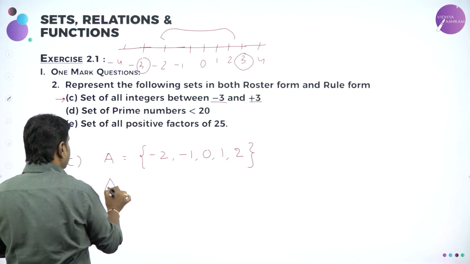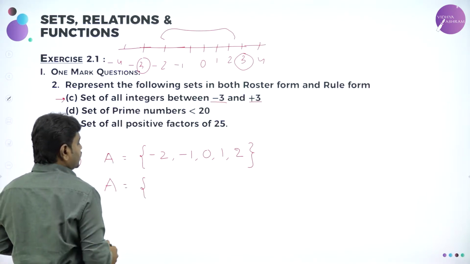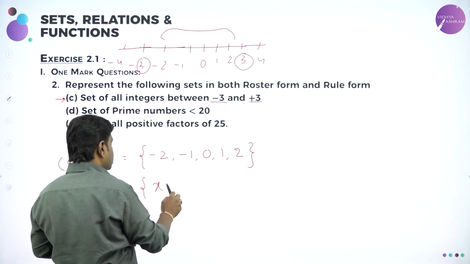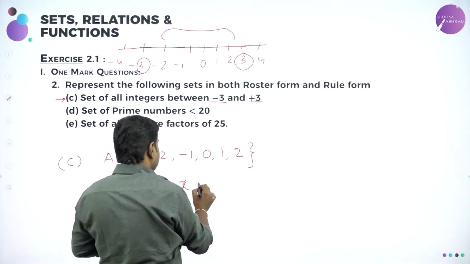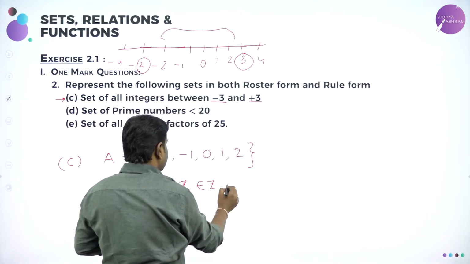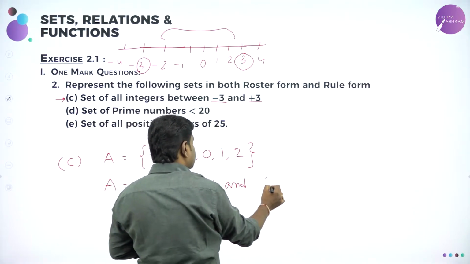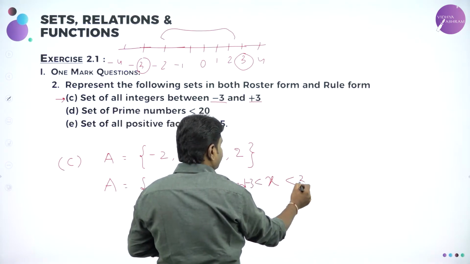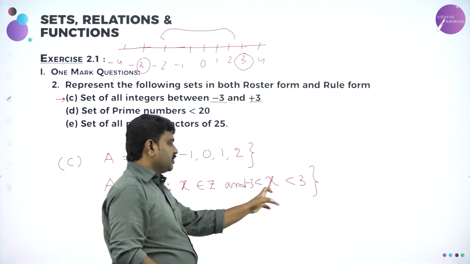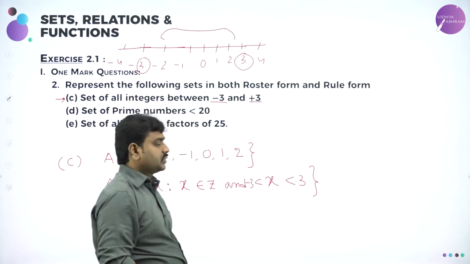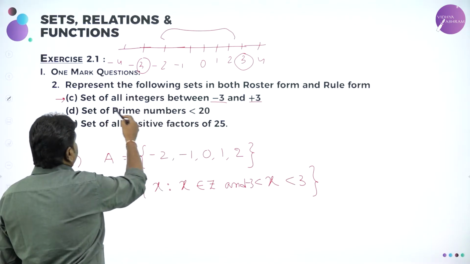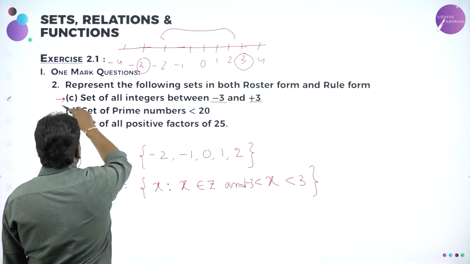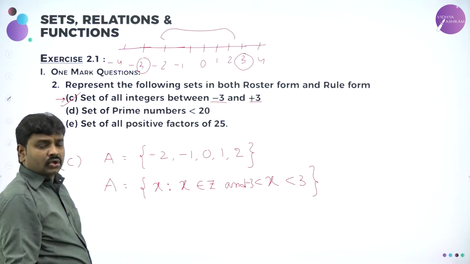And the same set I can also write in set builder form. So A is equal to {x such that x belongs to Z and x lies between minus 3 and plus 3}, that is, x is greater than minus 3 but less than plus 3. So now I have done the first question in roster form as well as rule form.